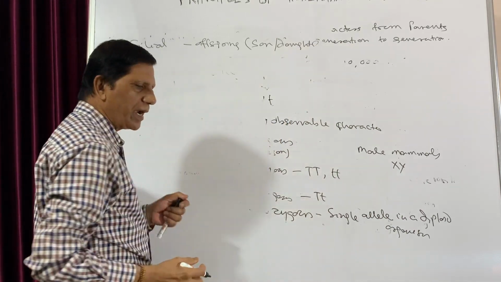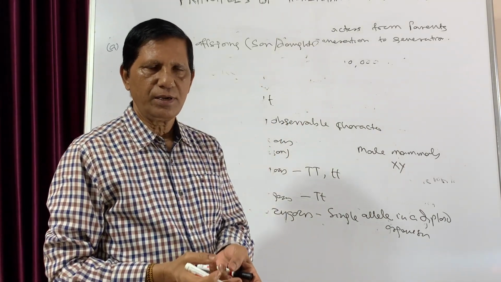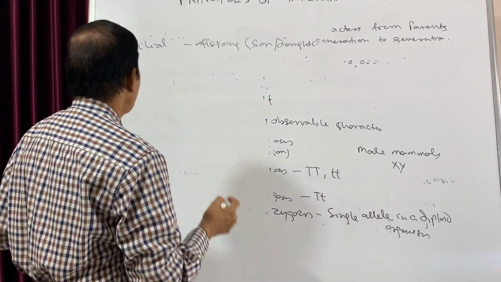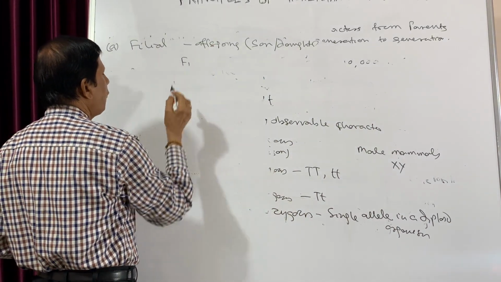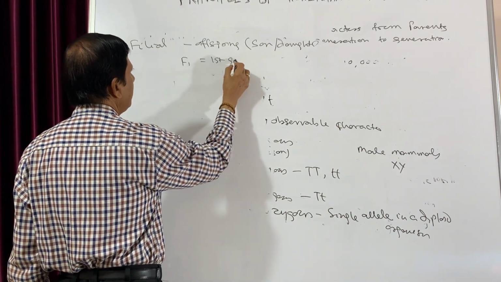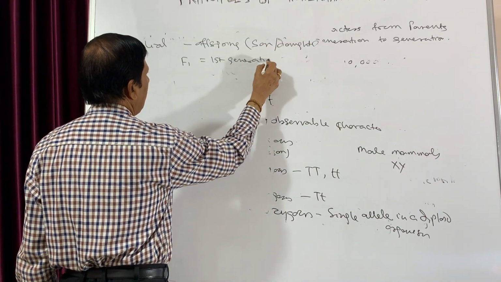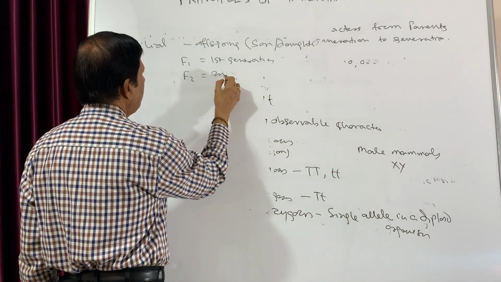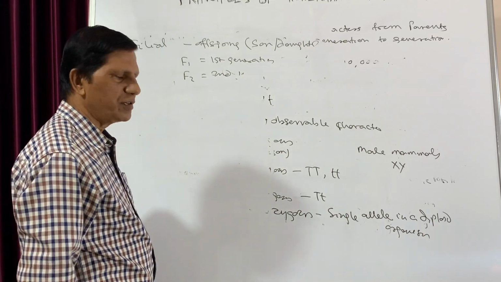That means when two parents produce some offsprings, they may be male or female, that is known as filial. So usually we write F1, that is first filial, first generation. When we write F2, that means second filial, the second generation. Like that, the filial term is there.